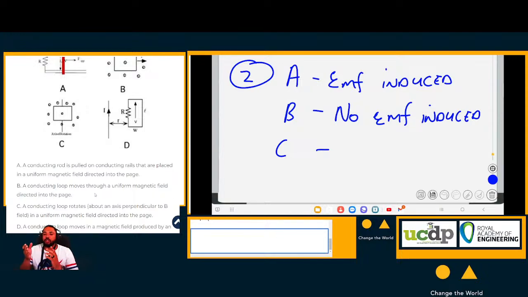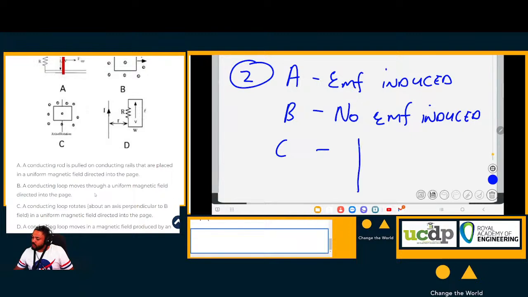The angle between the direction of the cross-sectional area and the magnetic field is constantly changing because this loop is rotating. Now, as it's rotating, its area vector points in different directions. Now, if the area vector is pointing in different directions, it means that since the magnetic field is perpendicular to the axis, let's say its axis is this way. Let me just try and draw.